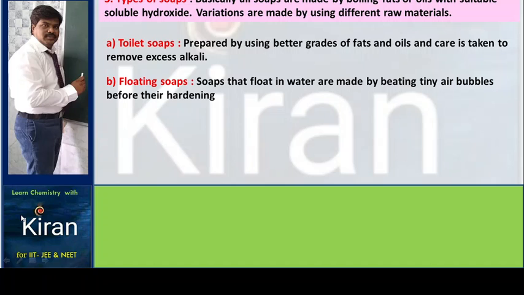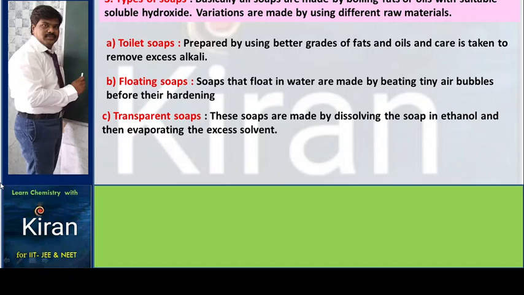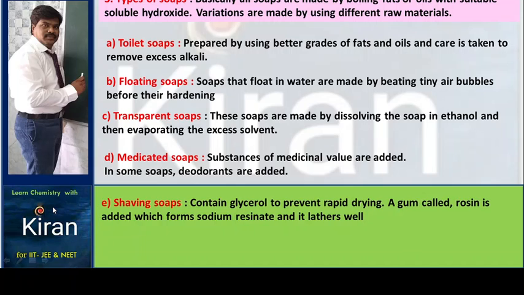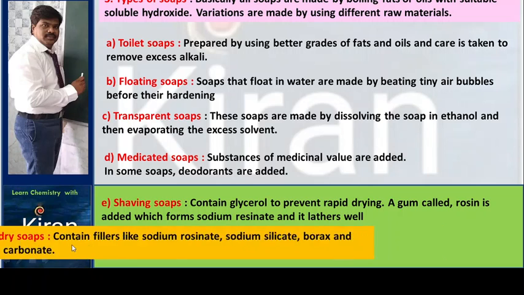Floating soaps, soaps that float in water, are made by beating tiny air bubbles in before hardening. Transparent soaps are made by dissolving the soap in ethanol and then evaporating the excess solvent. Medicated soaps: substances of medicinal value, such as deodorants, are added in some soaps. Shaving soaps contain glycerol to prevent rapid drying. A gum called rosin is added to form sodium resinate and it lathers well.